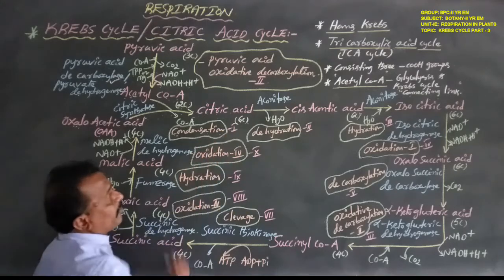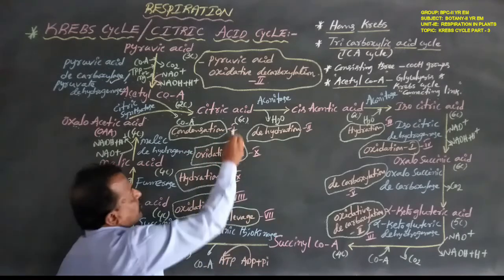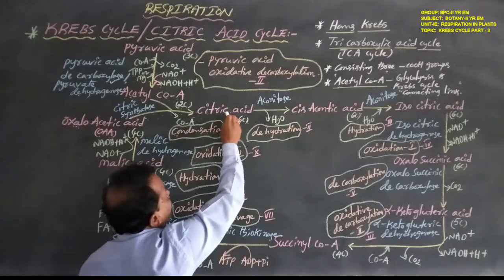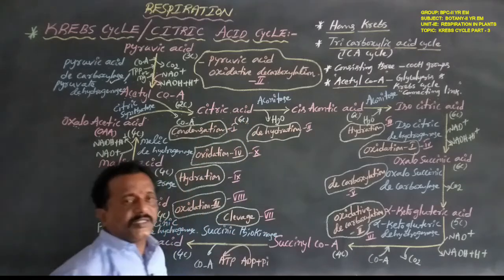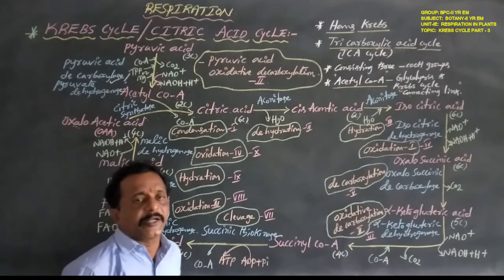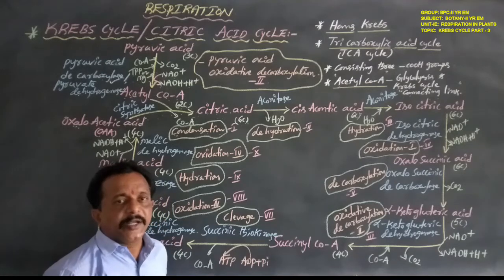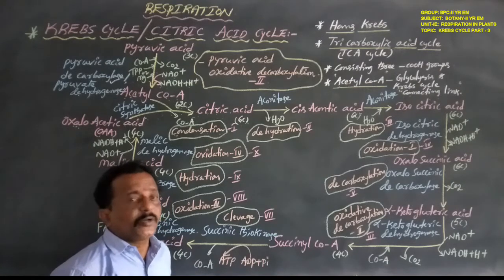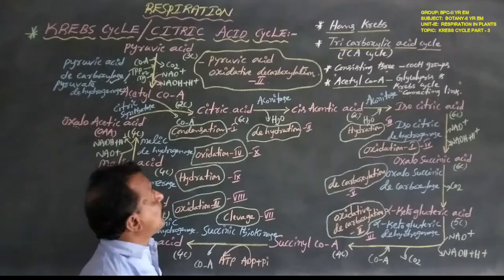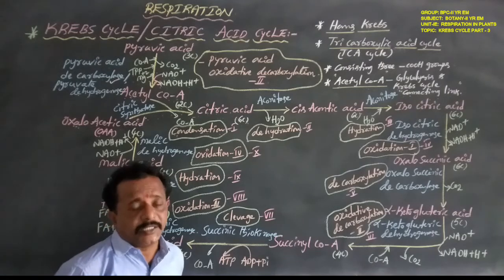This is the first biochemical reaction. The 6 carbon compound citric acid is the first stable compound in the Krebs cycle.